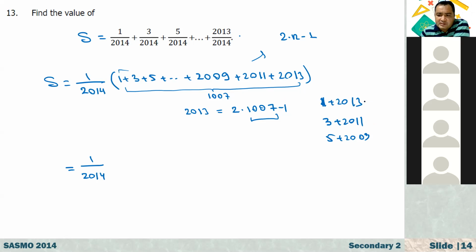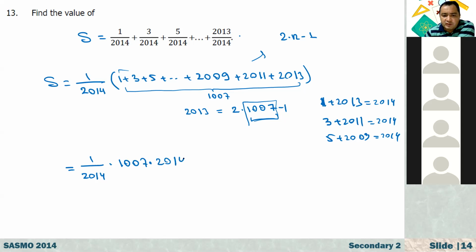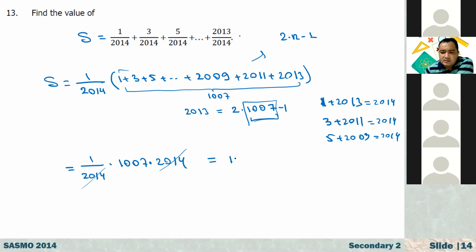As you see, all of these sums are 2014. And how many 2014s do we have? We have 1007 of them, so the whole thing is times 1007. We have 2014, so these cancel out each other. So the answer is 1007.